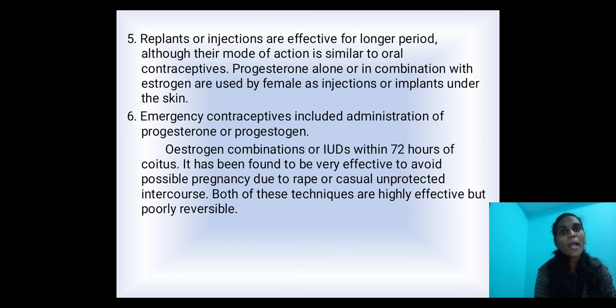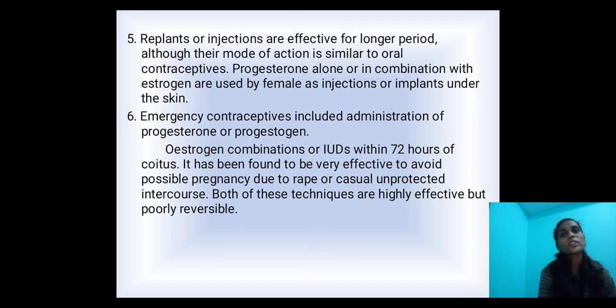Next, implants or injections are effective for a longer period, although their mode of action is similar to oral contraceptives. Progestogens alone or in combination with estrogen are used by females as injections or implants under the skin.